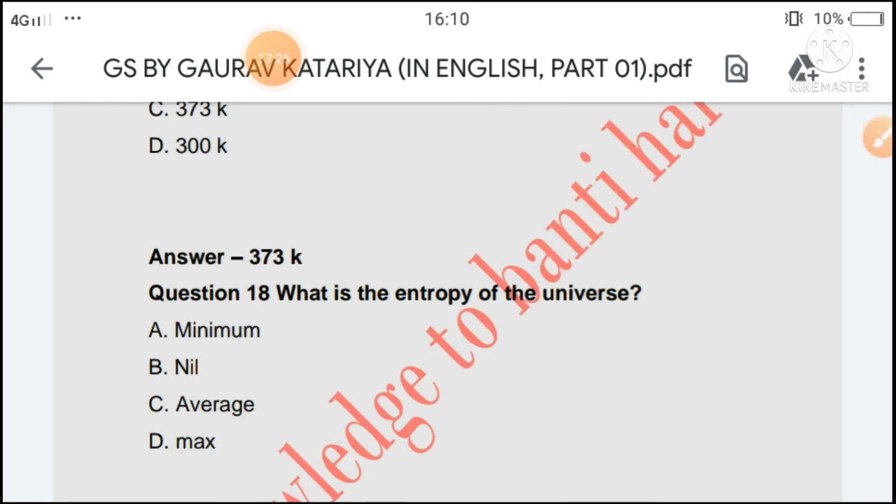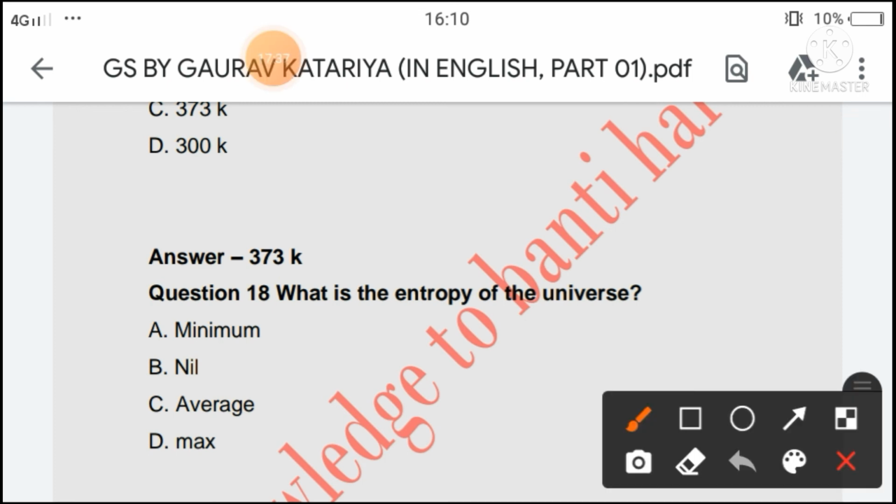Next question is, what is the entropy of the universe? Option A minimum, option B nil, option C average or option D maximum. So the right answer of this question will be option D maximum, because the entropy of the universe is maximum.